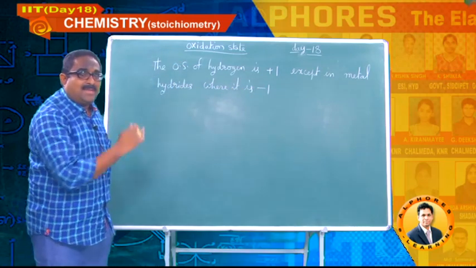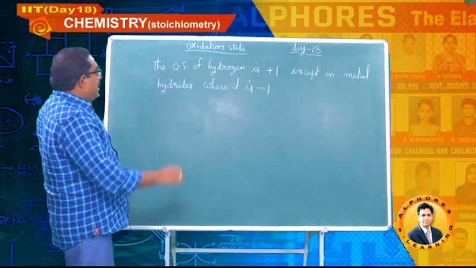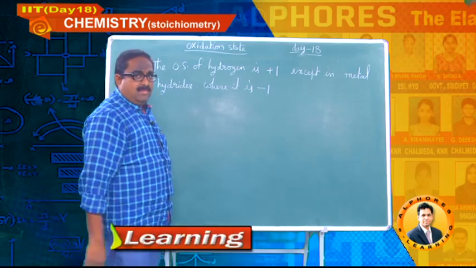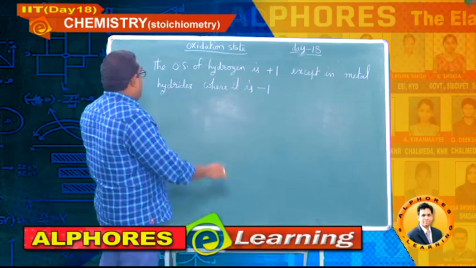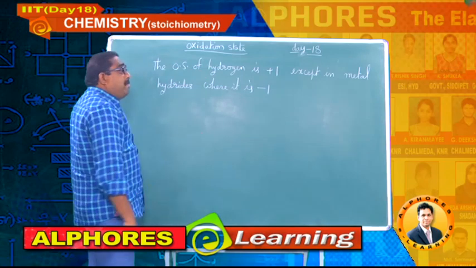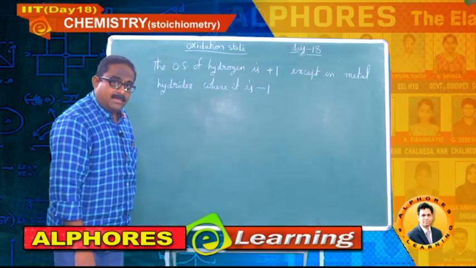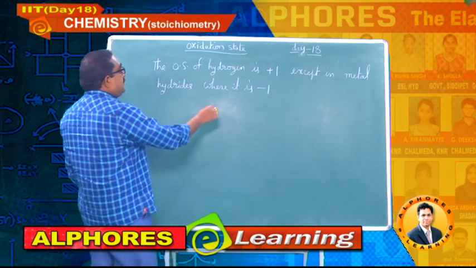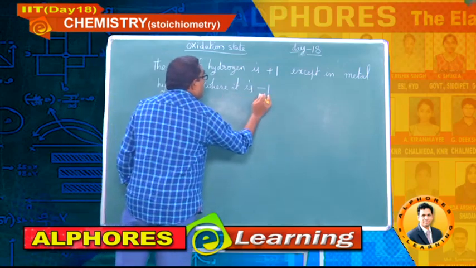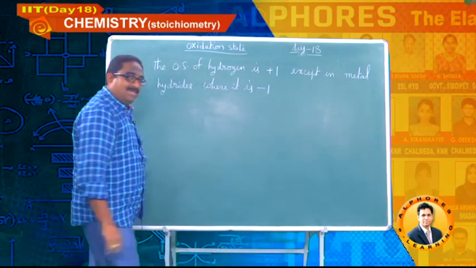So there is an exception. Hydrogen is usually +1, but if the compound is a metal hydride, there the oxidation state is -1.